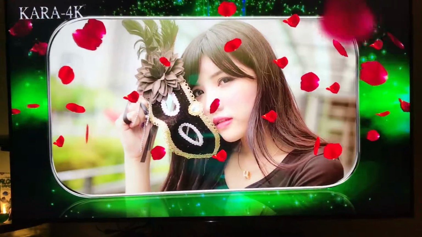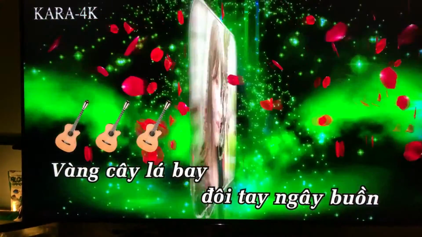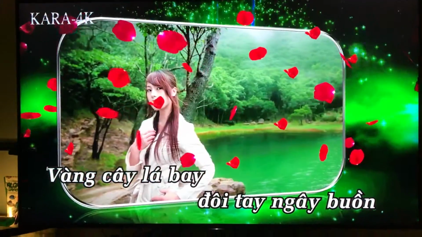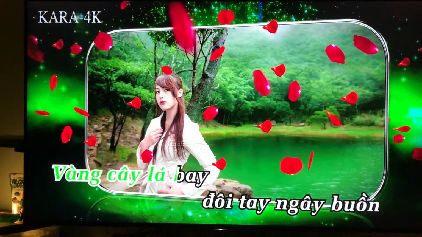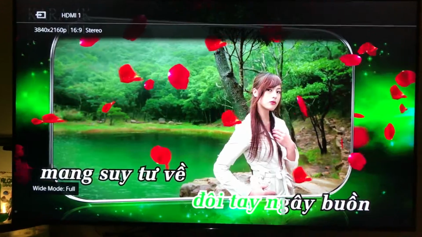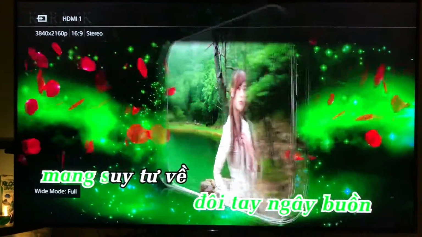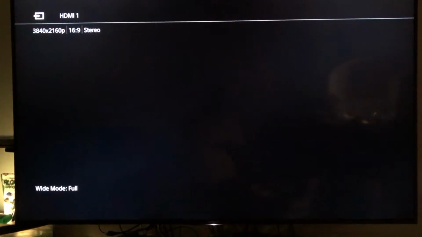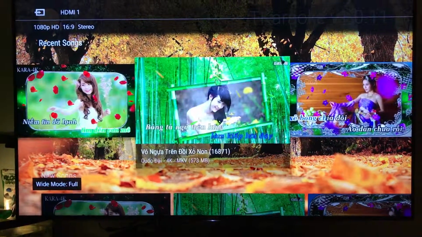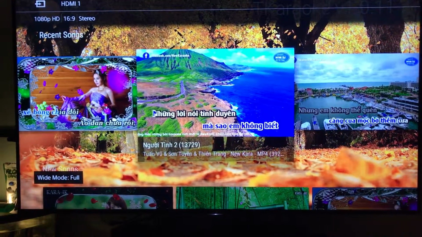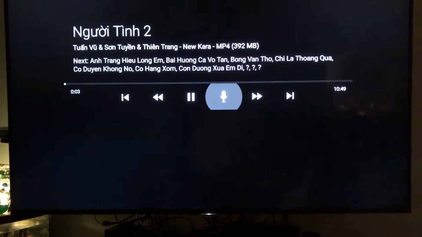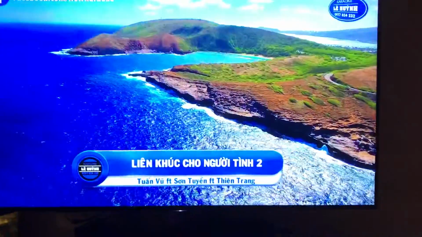And so when you play a song, if that song is 4K, then TKaraoke will ask the Amazon Fire device to enter 4K mode, and so it looks amazing, stunningly beautiful at 4K resolution. If I go back and pick another song, you notice it dropped down to 1080p now. I go back and pick, say, this song. This is a 1080p song, and you see that it will display in 1080p and not 4K.